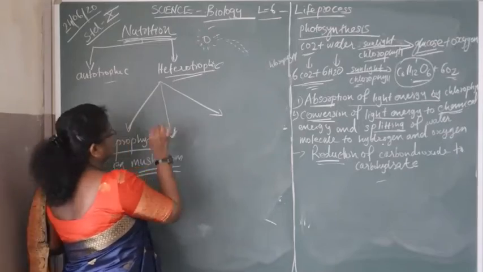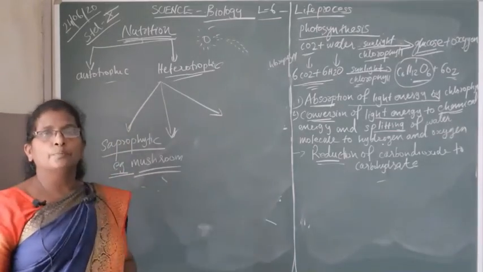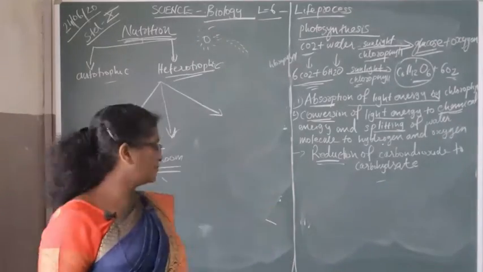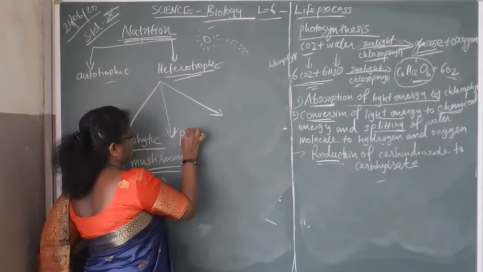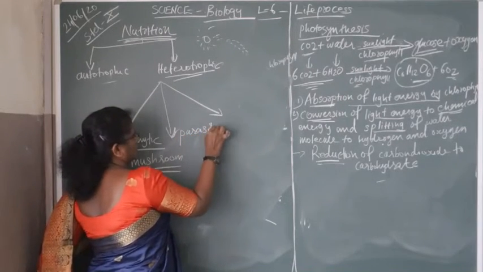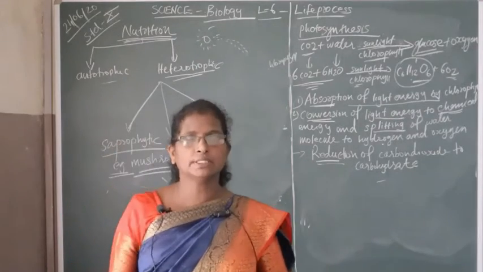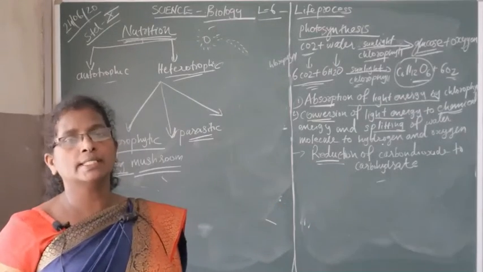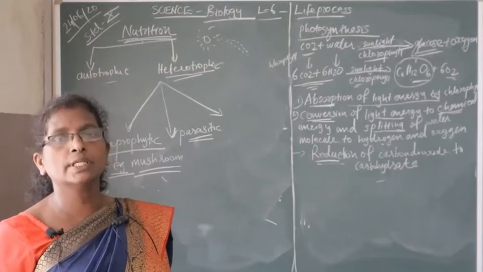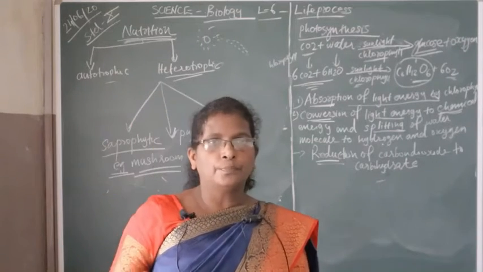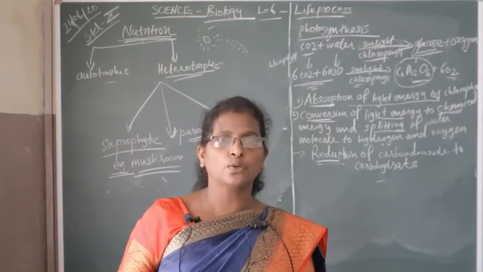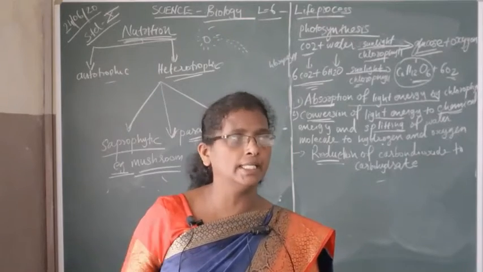And the second one is parasitic nutrition. In this type of nutrition, some organisms derive nutrition from part of plants or part of animals without killing them.